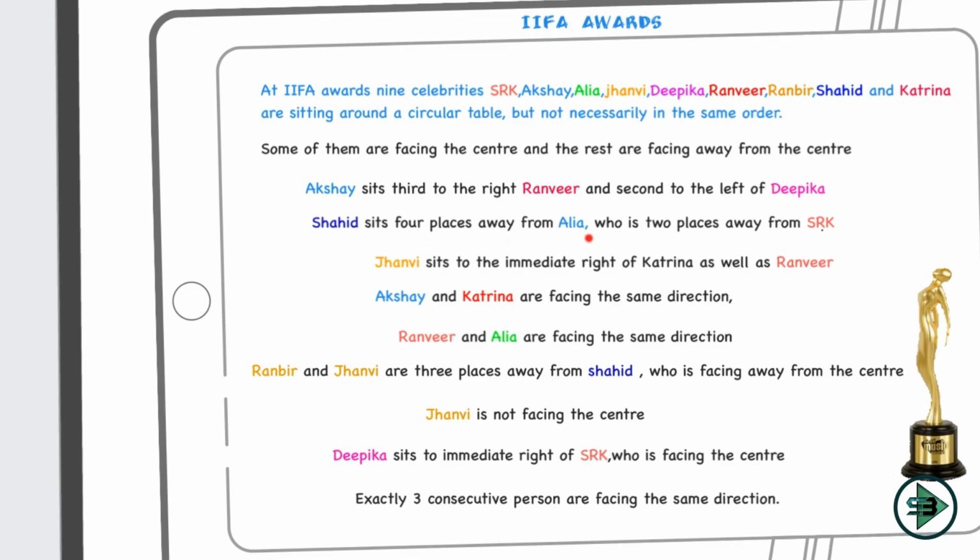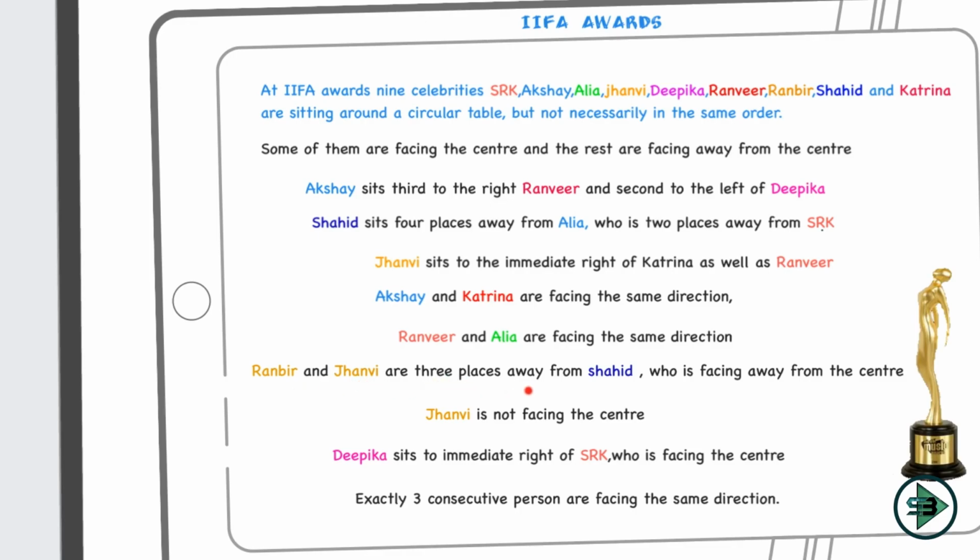Again from this sentence I'm not getting any link. Janvi sits to the immediate right of Katrina as well as Ranveer. I don't know where Janvi is looking, inside or outside. Where is Ranveer looking, inside or outside? So I cannot start with this sentence as well. Akshay and Katrina are facing the same direction, but which? Inside or outside? I don't know. Ranveer and Alia are facing the same direction, but again which? So I cannot start with this as well.